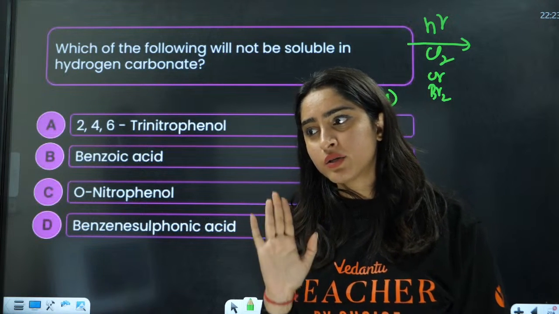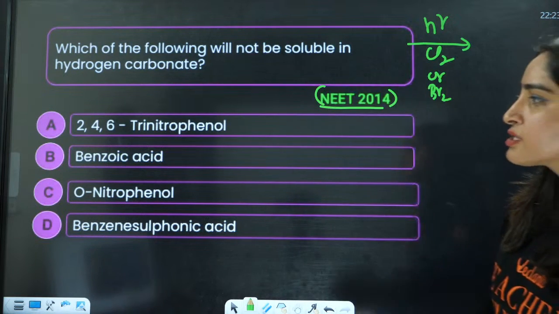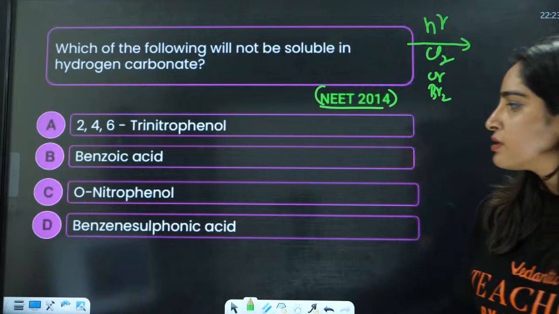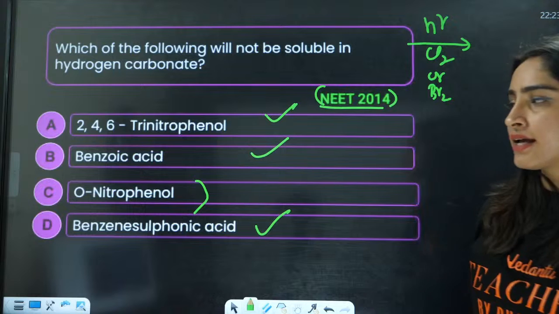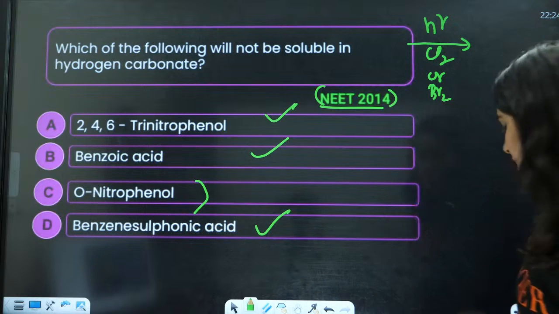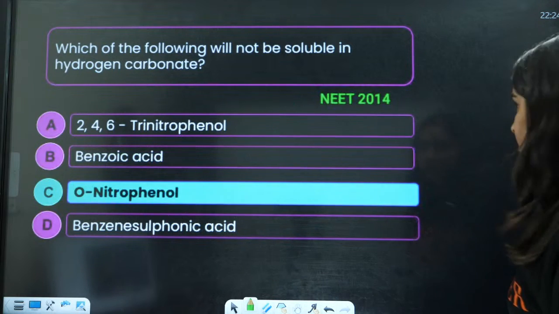Okay, understood this? Yes. So this is orthonitrophenol because this is not acidic. This is acidic, this is acidic, this is acidic, this is not acidic, so the answer will be C. Okay, answer will be C.